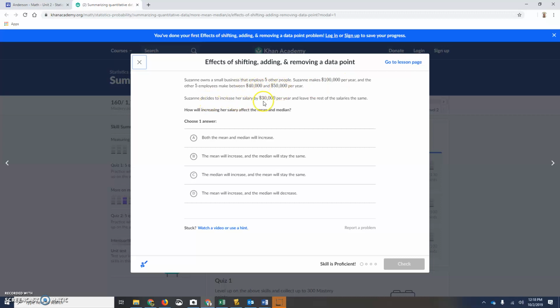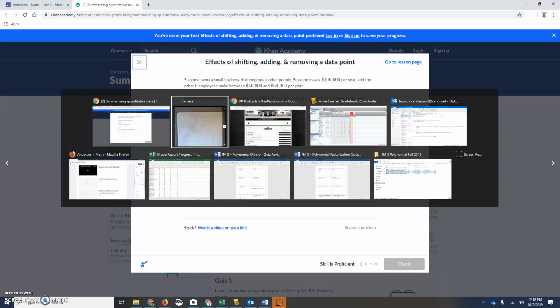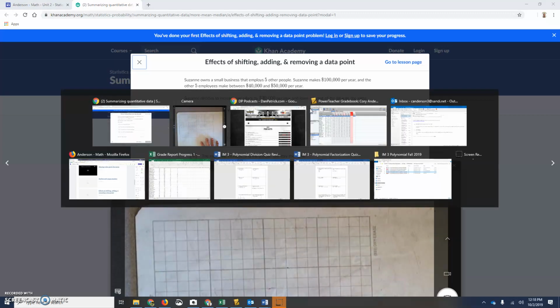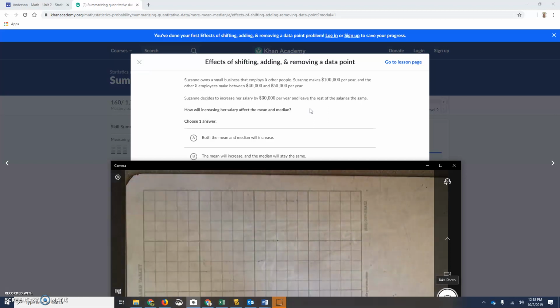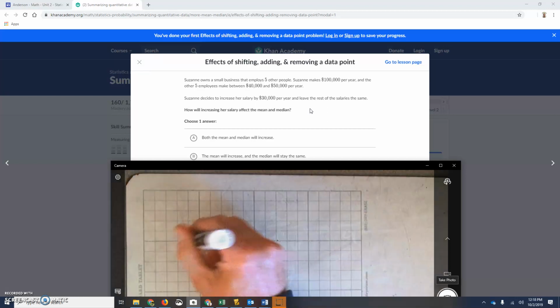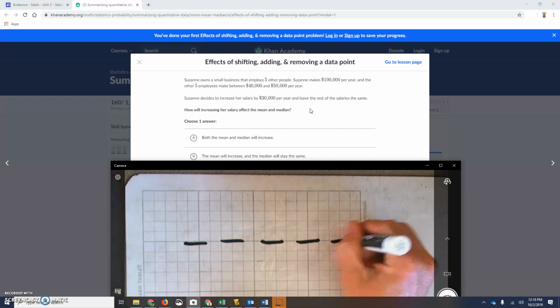Suzanne decides to increase her salary by $30,000 per year and leave the rest of the salaries the same. So, how will increasing her salary affect the mean and median? Here we go. So we have 5 other people, so 6 people total. So 1, 2, 3, 4, 5, and 6.